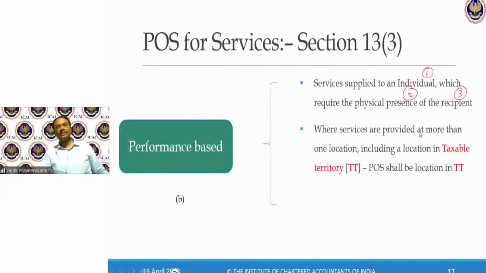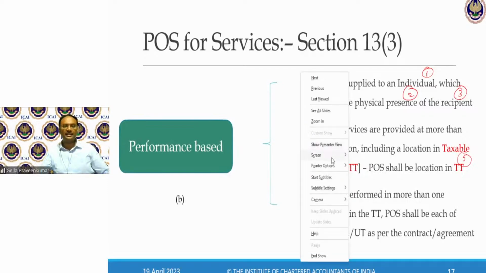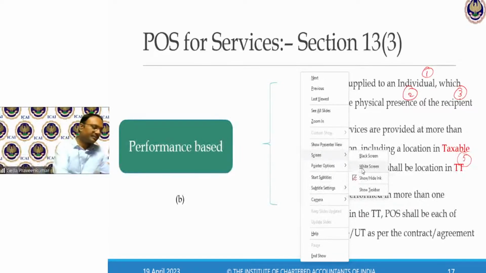Where services are provided at more than one location, including taxable territory, place of supply shall be in taxable territory. Now, services are performed in more than one state or union territory. Place of supply shall be each of such state or union territory as per the contract of agreement. I'll explain this in this example.